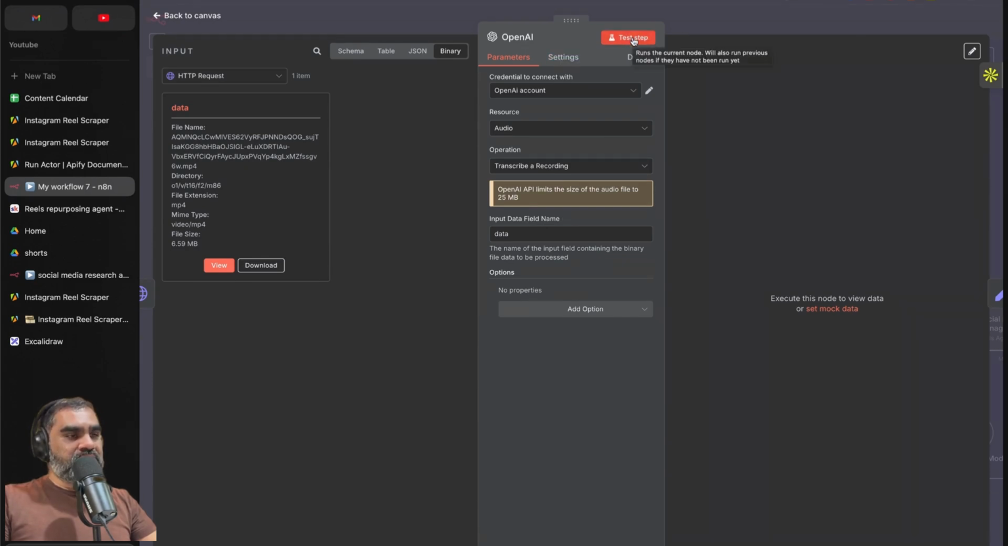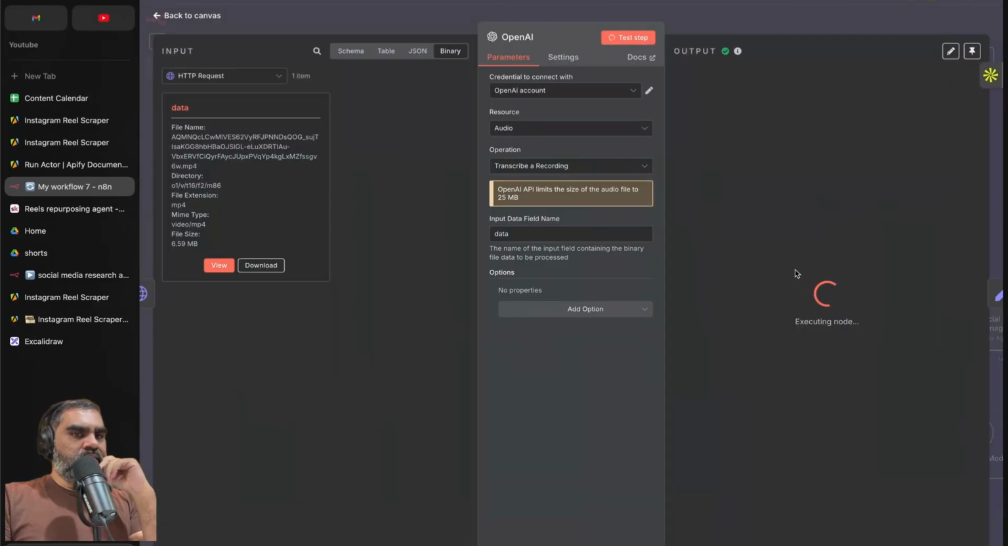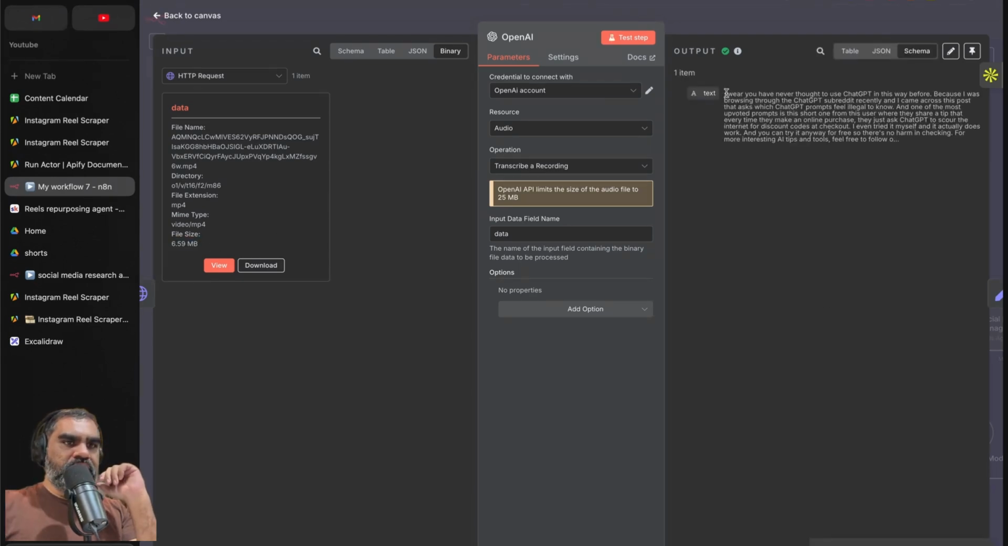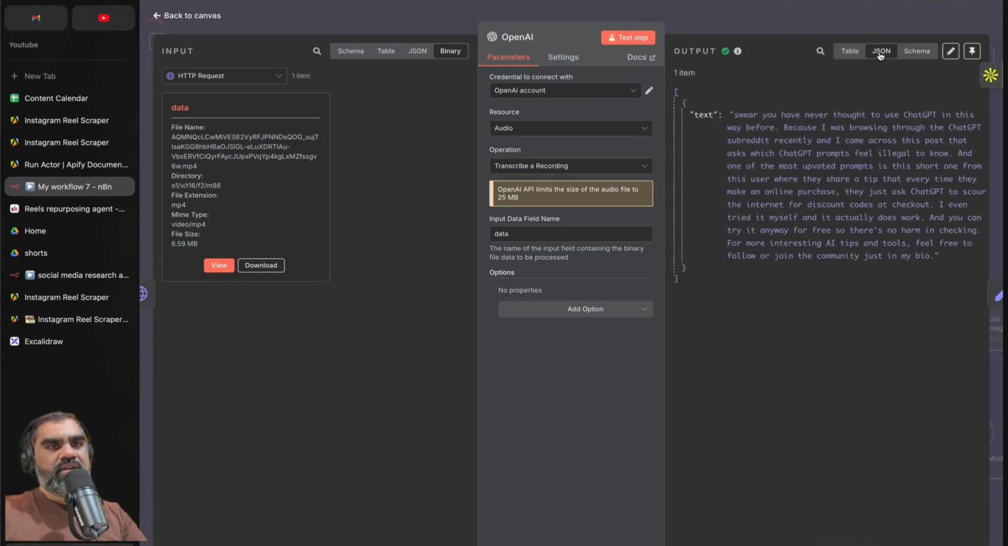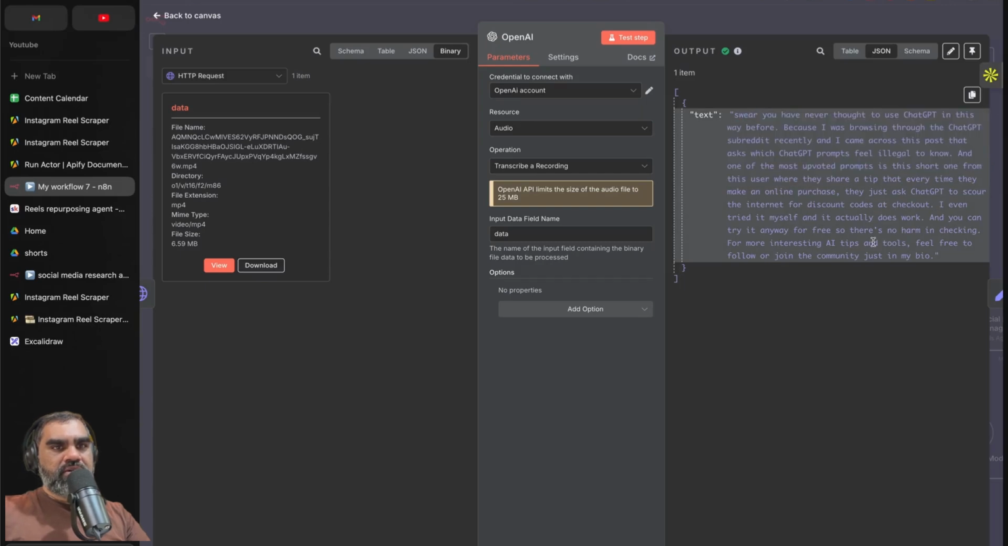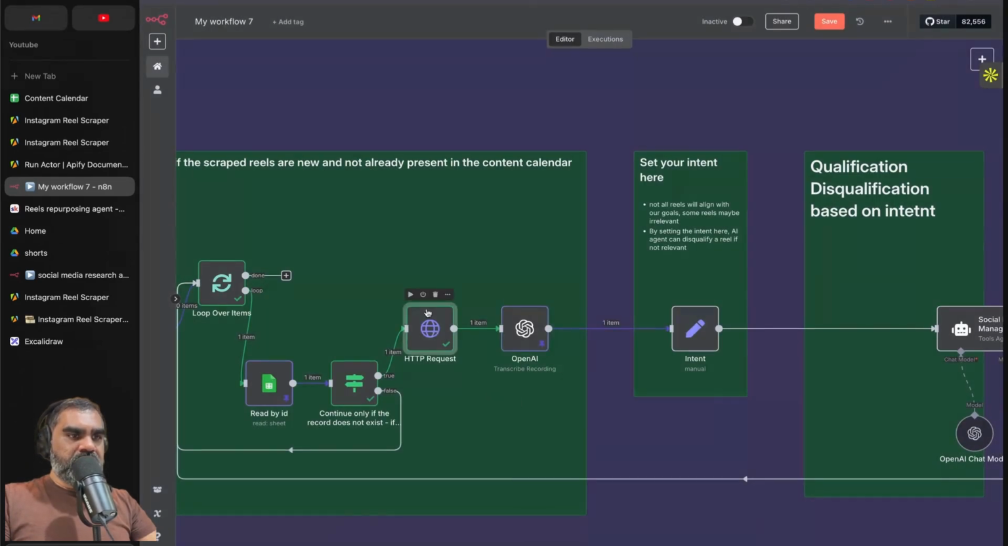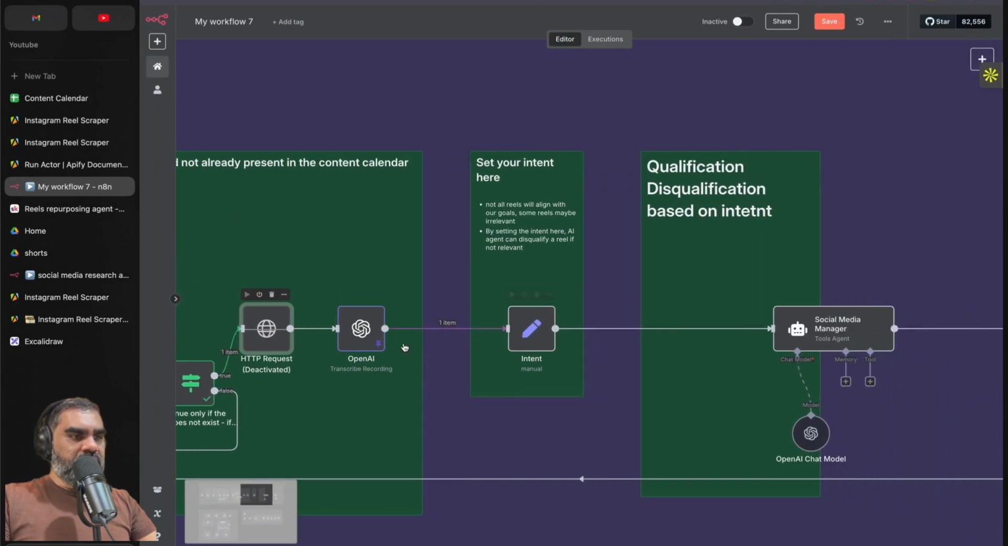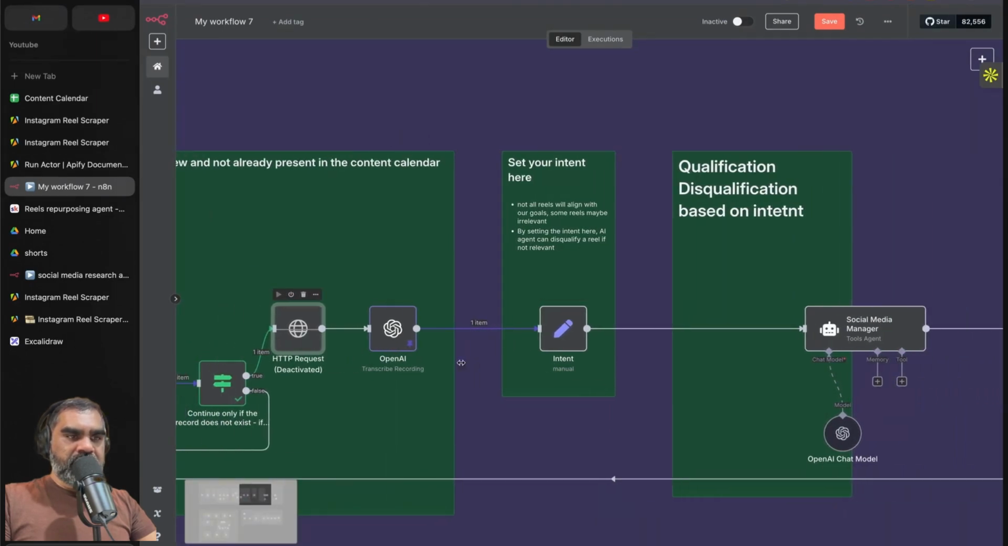And then if I test, that will still have to run because you can't really pin the binary data. Now it's downloading again. Now it is transcribing it. We should get a result very soon. This one is actually a very small file, 6.59 MB. So we have the transcribed text here. Let me just pin it and disable this so that it does not download it again, for saving time.